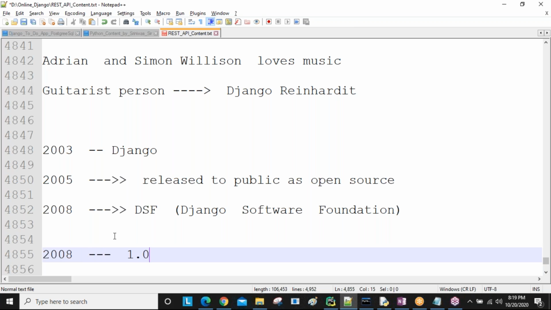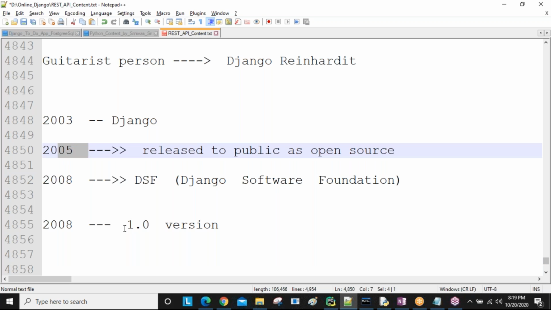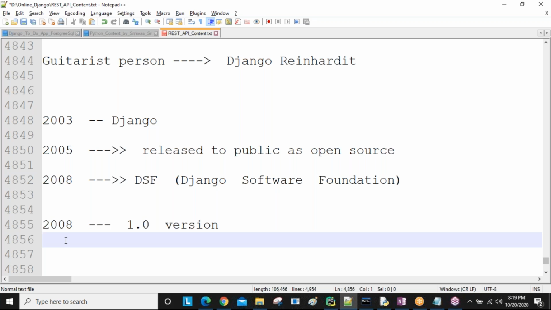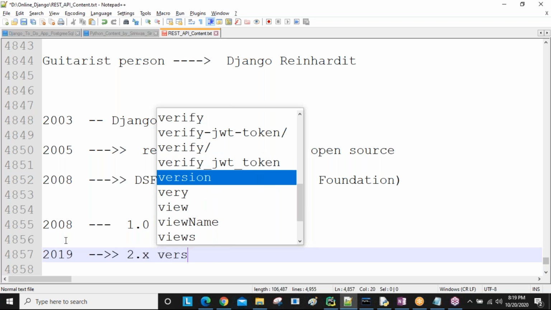officially they released the 1.0 version, Django 1.0, sir. In 2005, Django was just released, but with no version specification. In 2008, they released the 1.0 version. In 2019, for example, the 2.x version was released. 2.x means Django 2.0, 2.1 or 2.2, so there are a number of versions, sir.